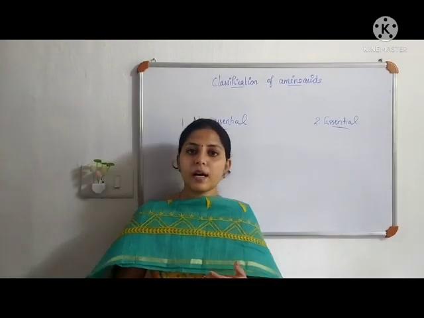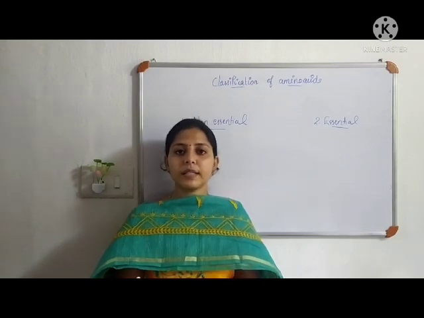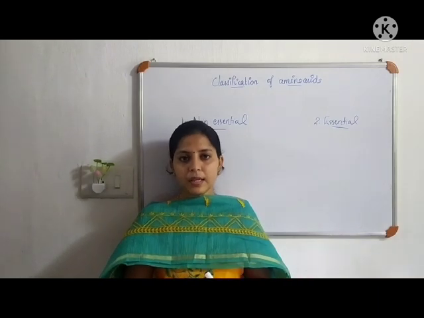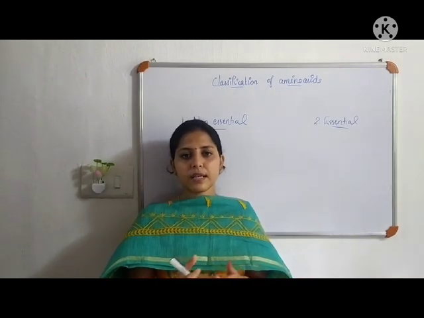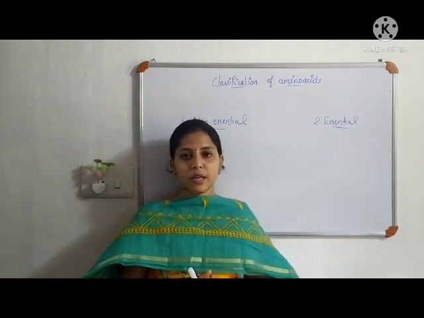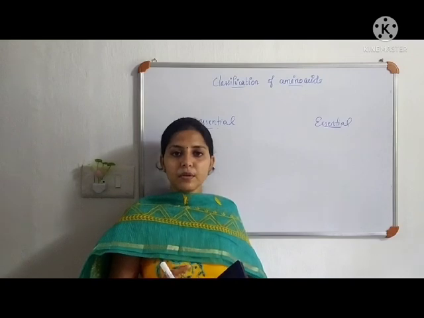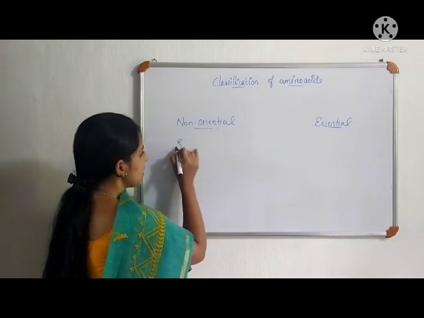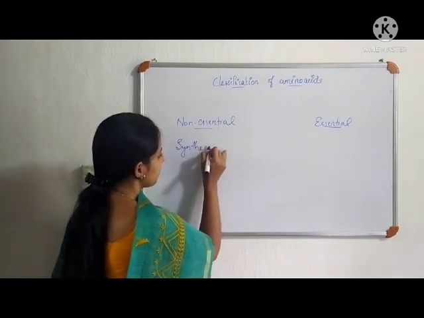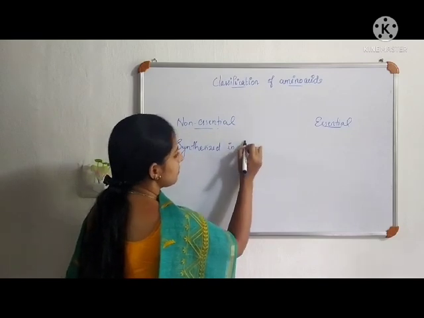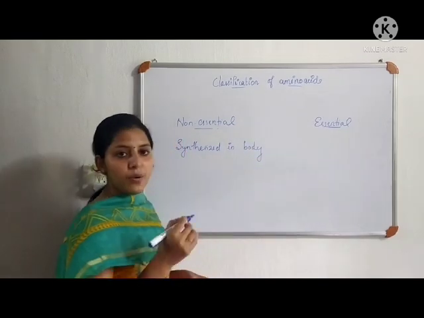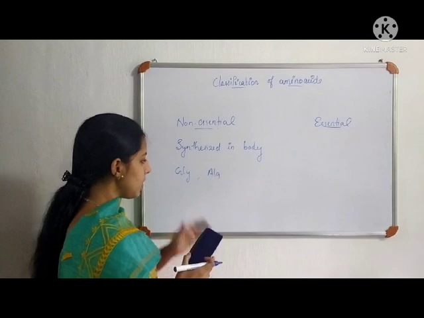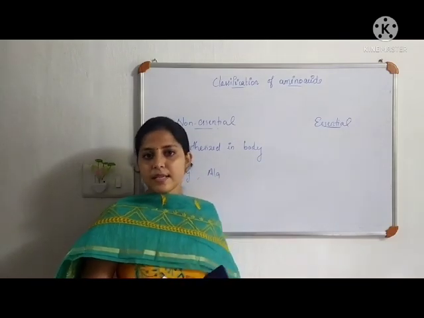You know that amino acids are very important biomolecules because they are the monomers or the basic units of proteins. So all the amino acids are essential, but on the basis of their availability, amino acids are classified into two: non-essential and essential. Non-essential amino acid means the amino acids which can be synthesized in the human body. So such amino acids are called non-essential amino acids. Example, glycine, alanine, etc. So these types of amino acids can be synthesized in the human body.